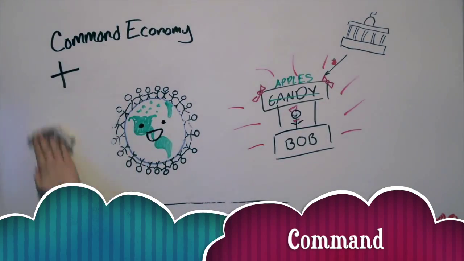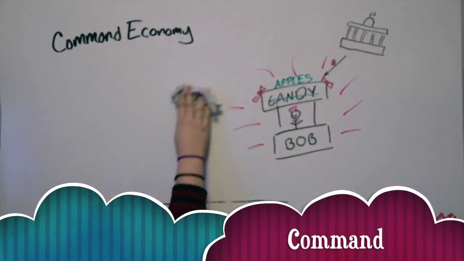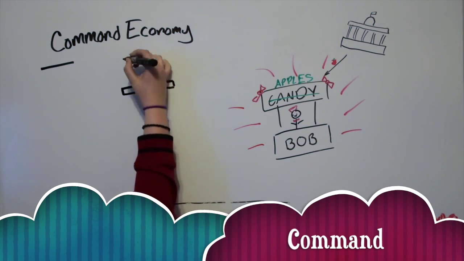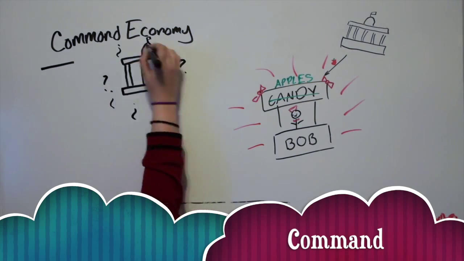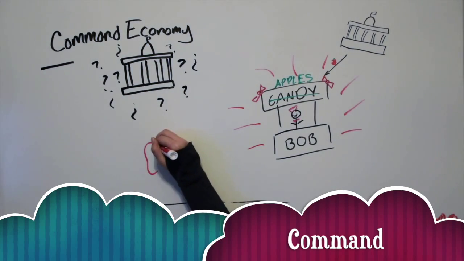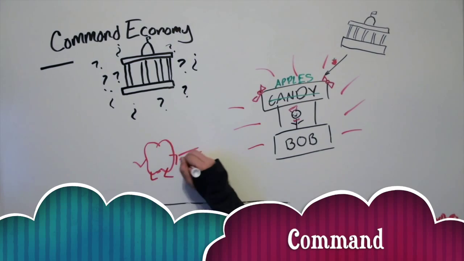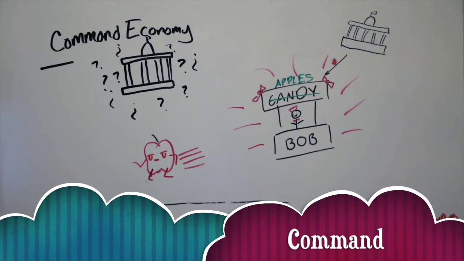However, there are some major disadvantages to this kind of system. Government agencies often have poor information about what needs to be produced. The decisions are made by people who aren't really connected to the needs of the people, consumer preferences, and other aspects of the economic environment. Some command economies, like the Soviet Union, often produce goods that weren't even needed.